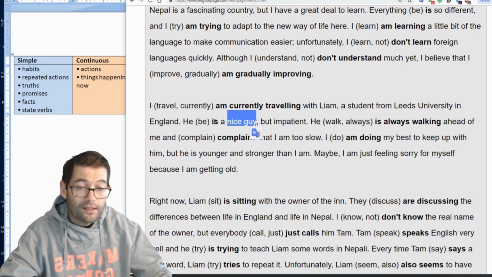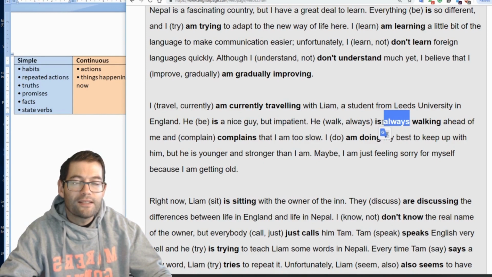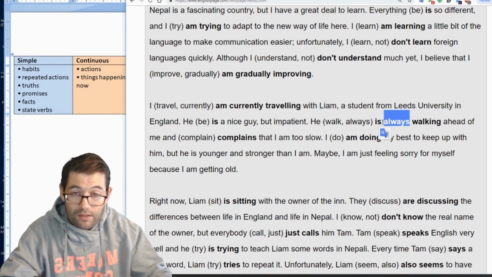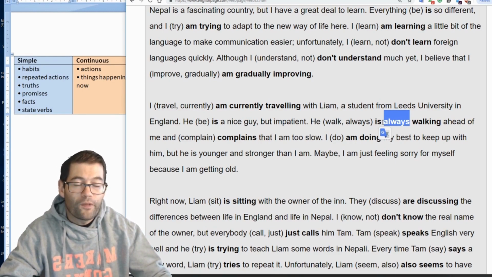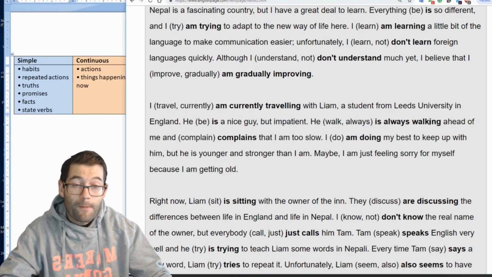So he is a nice guy. Now, this one was a bit tricky. If you remember the rules for the simple tense, you know that when we say always, we have to use the simple tense. But there is one exception in which we can use the continuous tense, and that is when we're expressing annoyance or if we're unhappy with someone or something. In that case, we can use always and -ing in the continuous tense for the purpose of expressing your annoyance. And that's exactly what's happening here. He is annoyed that Liam is walking ahead of him.